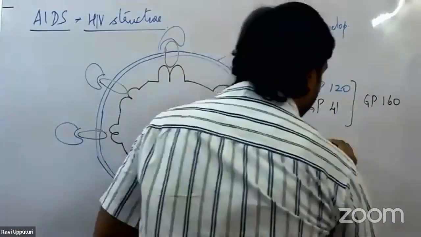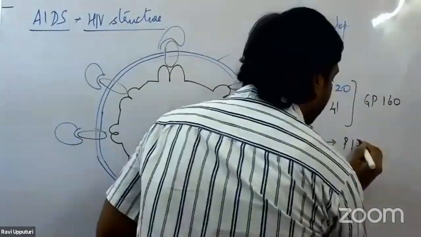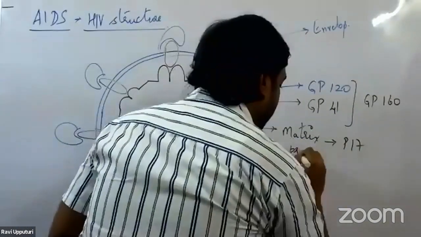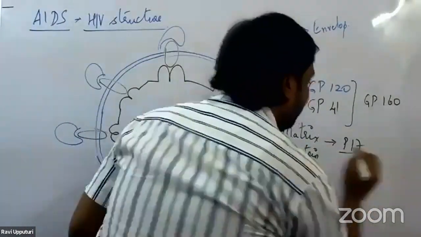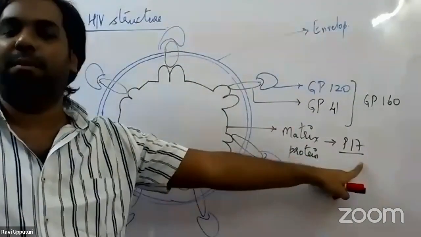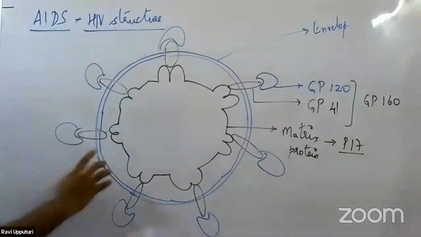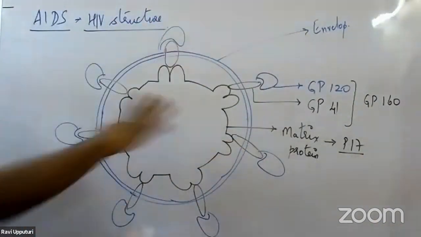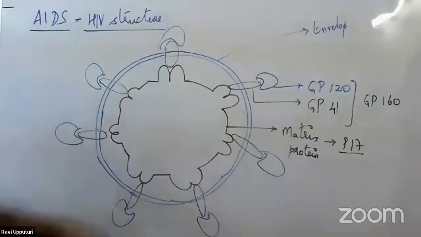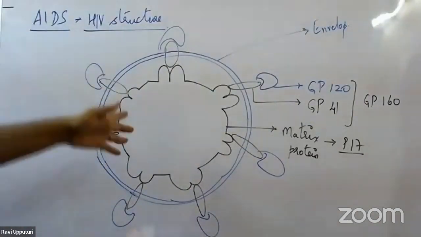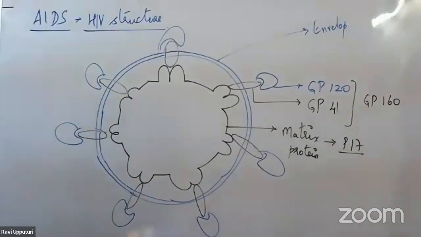It is also referred to as P17, protein 17. Again, as I said, 17 is nothing but the molecular weight of that particular protein. Now, what is the role of this P17 protein? The major function of the P17 protein is to stabilize GP41, the transmembrane protein.